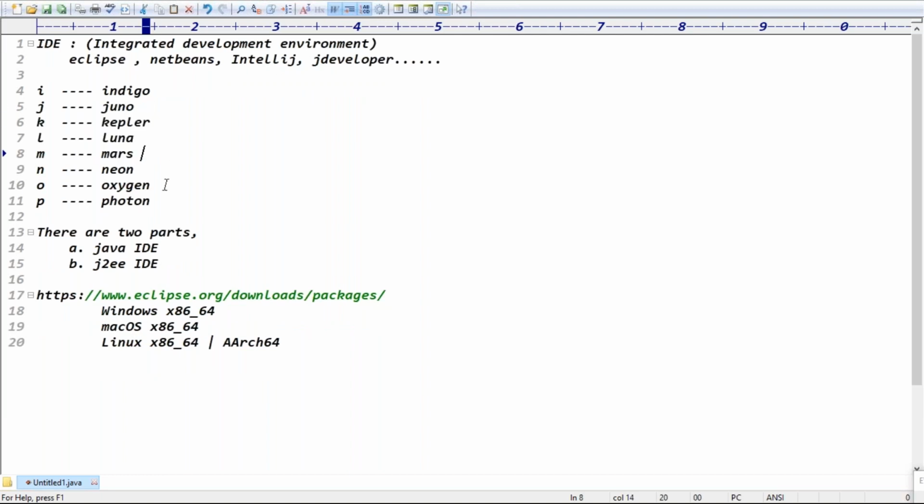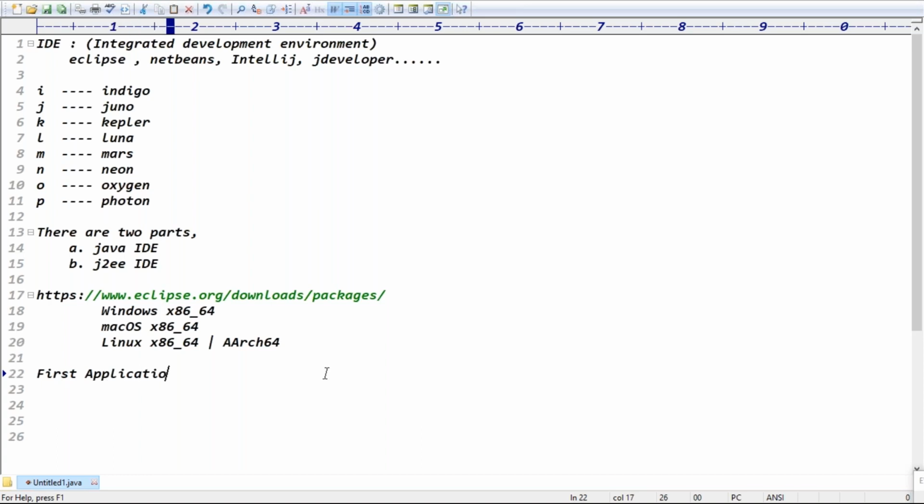These are like versions. There are two types of IDE: the JEE Eclipse IDE and the Java Eclipse IDE. The Java IDE supports only core Java, guys. The JEE IDE supports both core and advanced Java, right? Good. Guys, the first application I want to run in the Eclipse IDE.